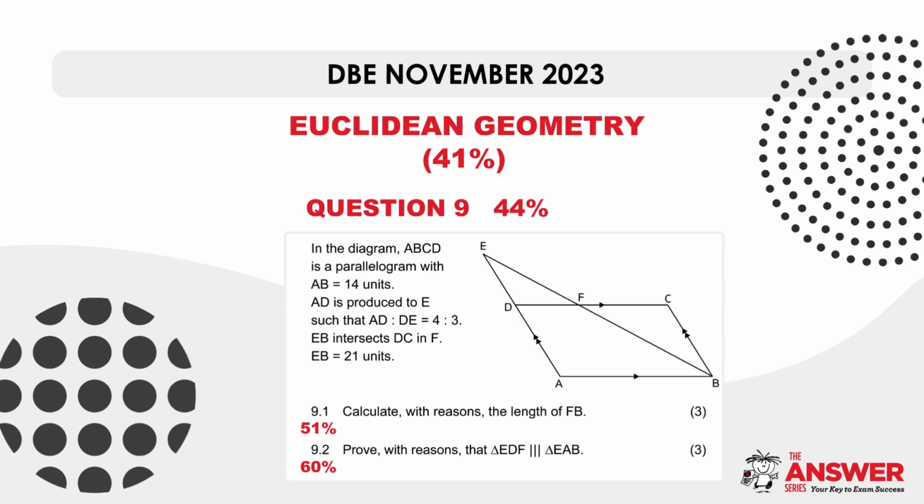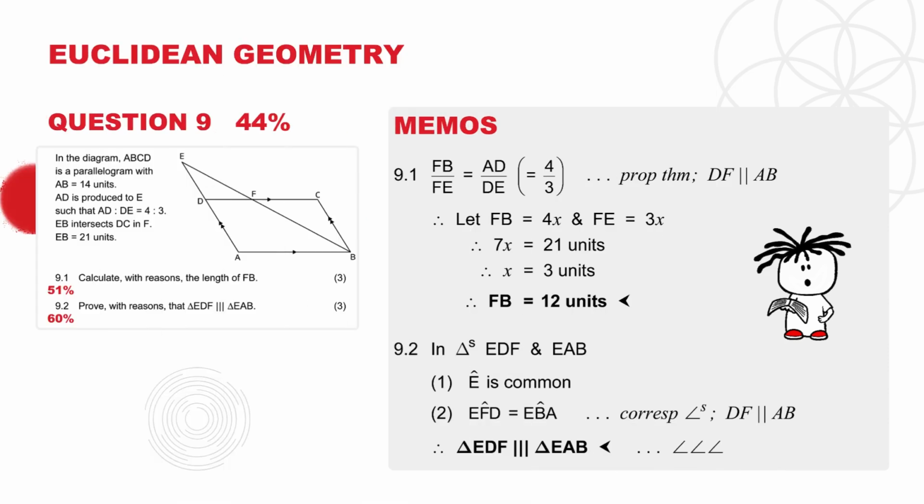And if we look at the second Euclidean Geometry question in this paper, question 9, it had an overall average achievement of 44%. You will see question 9.1 had an average achievement of 51% and question 9.2 of 60%. Question 9 is from the grade 12 curriculum, and here are their memos. These first two parts were answered better than 9.3. Pause here if you'd like to spend some time on the memo.